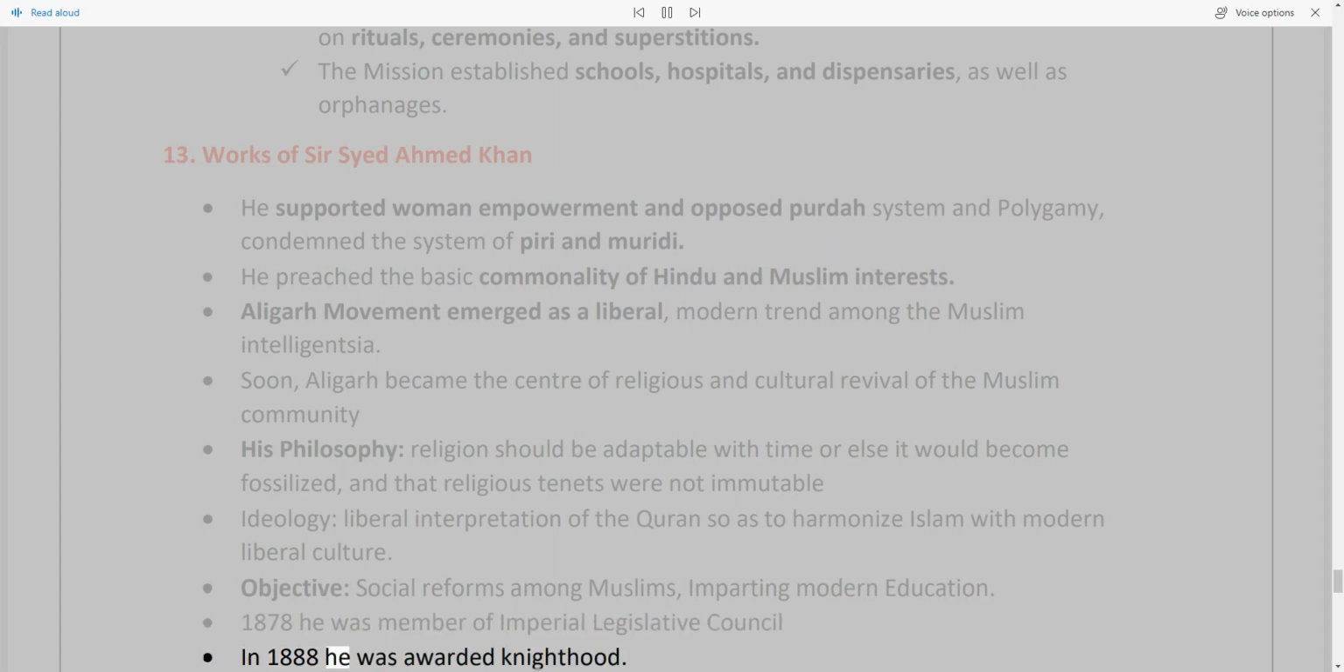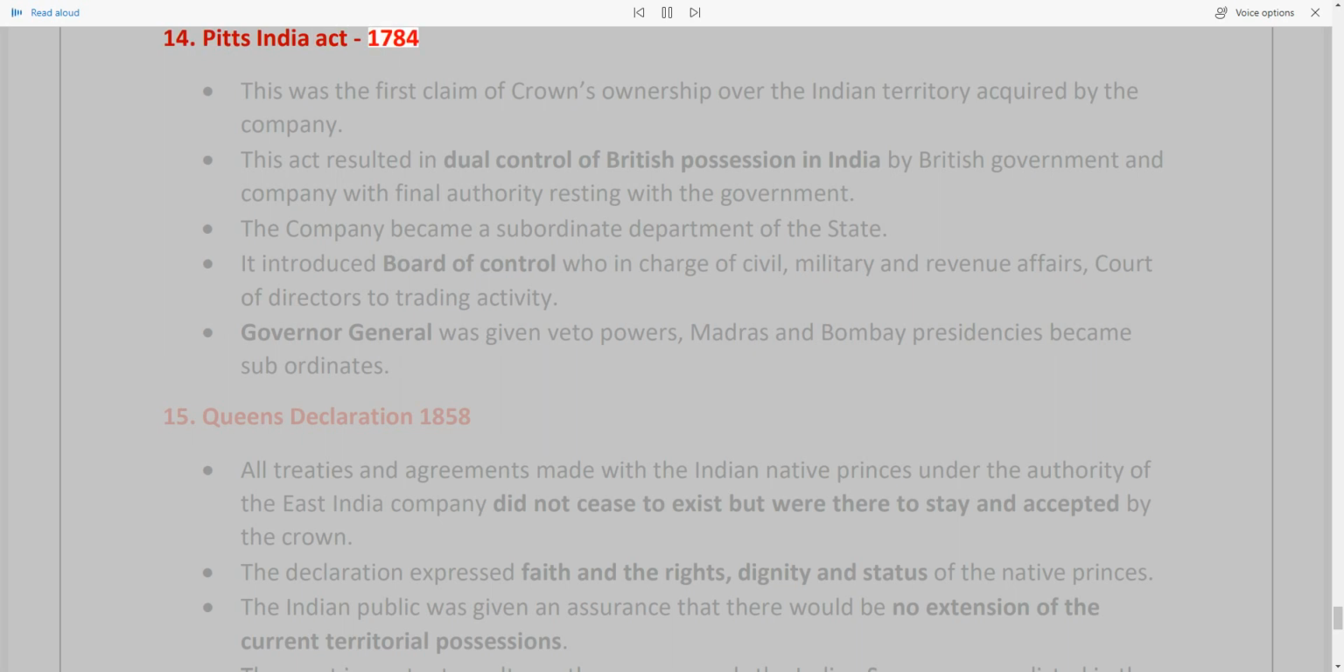14. Pitt's India Act, 1784. This was the first claim of the Crown's ownership over the Indian territory acquired by the company. This act resulted in dual control of British possession in India by the British government and the company, with final authority resting with the government. The company became a subordinate department of the state. It introduced a Board of Control in charge of civil, military and revenue affairs, and a Court of Directors for trading activity. The Governor-General was given veto powers, and the Madras and Bombay presidencies became subordinate.